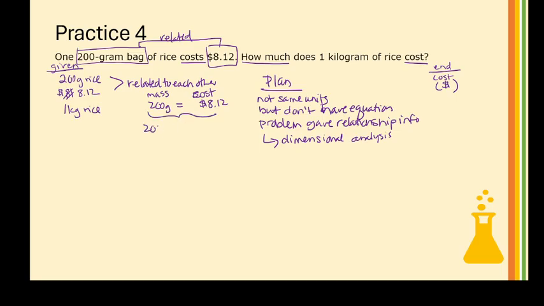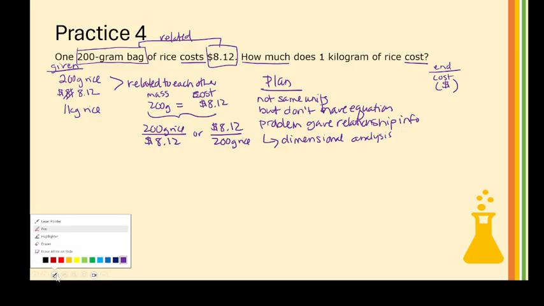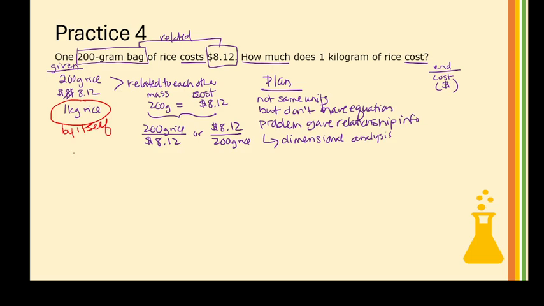So this is 200 grams rice is $8.12, or I could put the $8.12 on the top and the 200 grams of rice on the bottom. Given that, note that this by default, because this was by itself, is going to be my starting unit. Okay, let's solve the problem in blue. So remember, we start with 1 kilogram of rice, so I want kilogram of rice on the bottom.